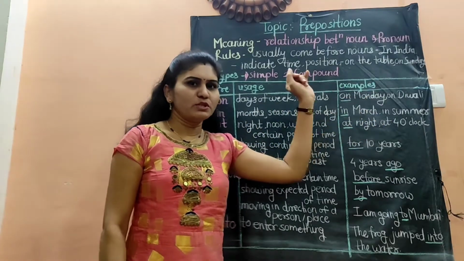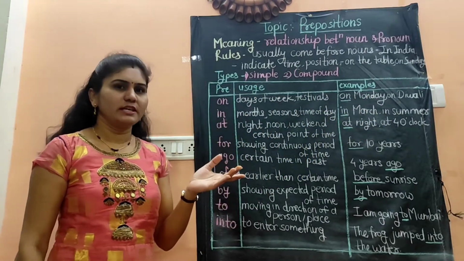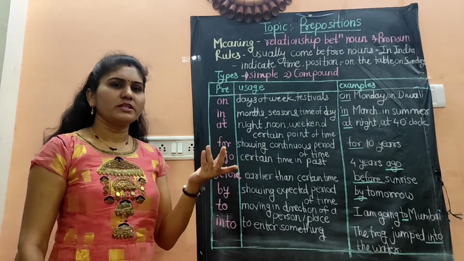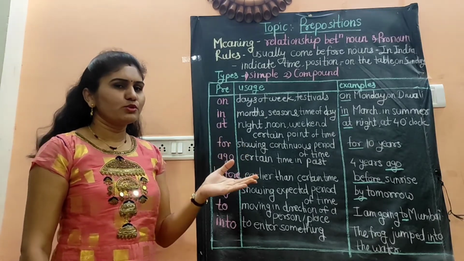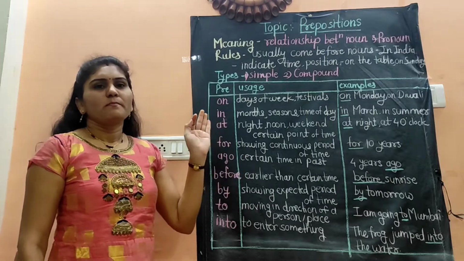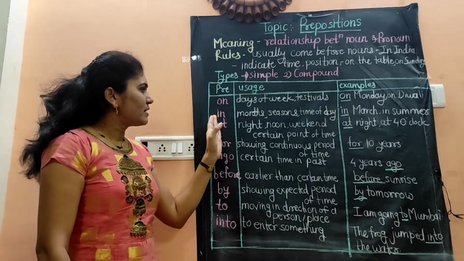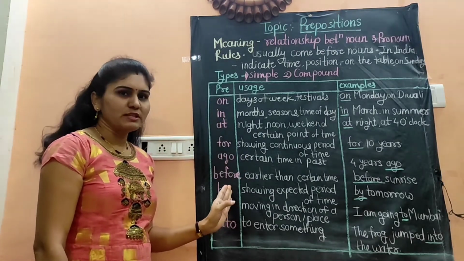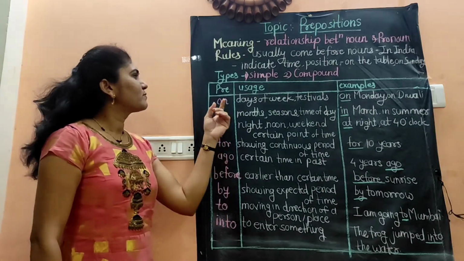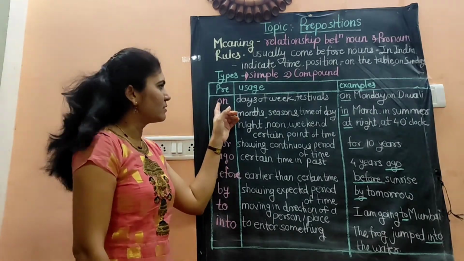Now let's see which prepositions we have to use in which way, with examples of some prepositions. There are many prepositions in English: in, on, over, under, with, to, at. But here we are learning some important prepositions. So let's see when we have to use the preposition on.